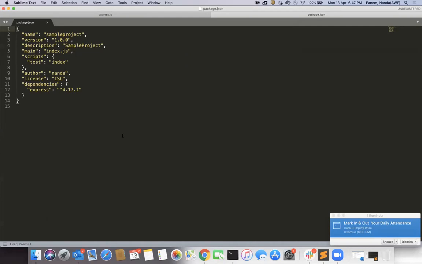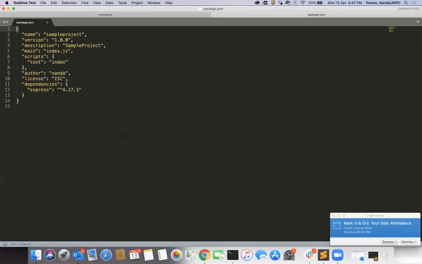Dependencies: express equal to version 14.7.1. So the 14.7.1 version of Express.js got downloaded. Previously, I did npm install express.